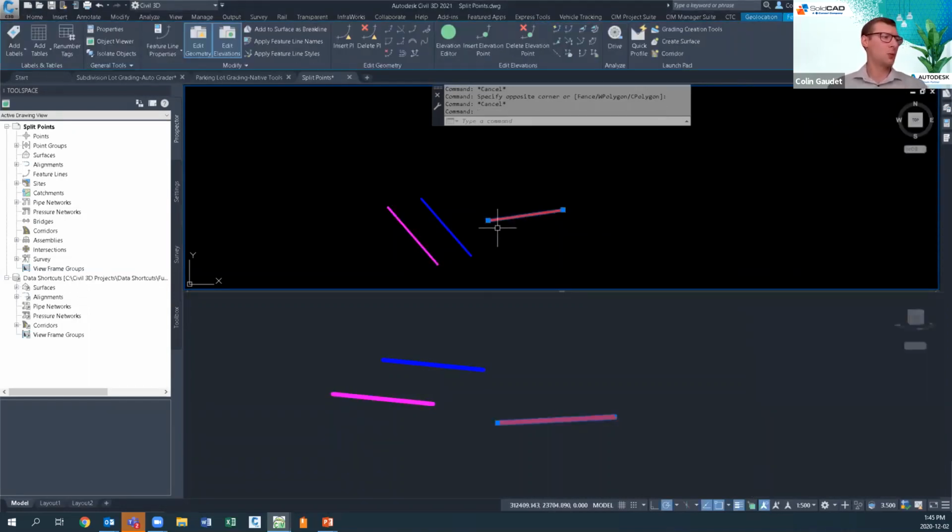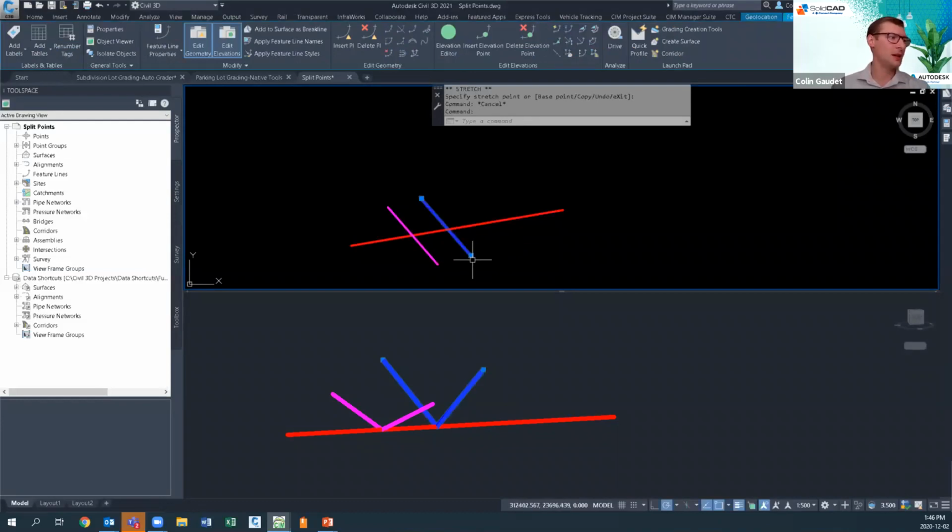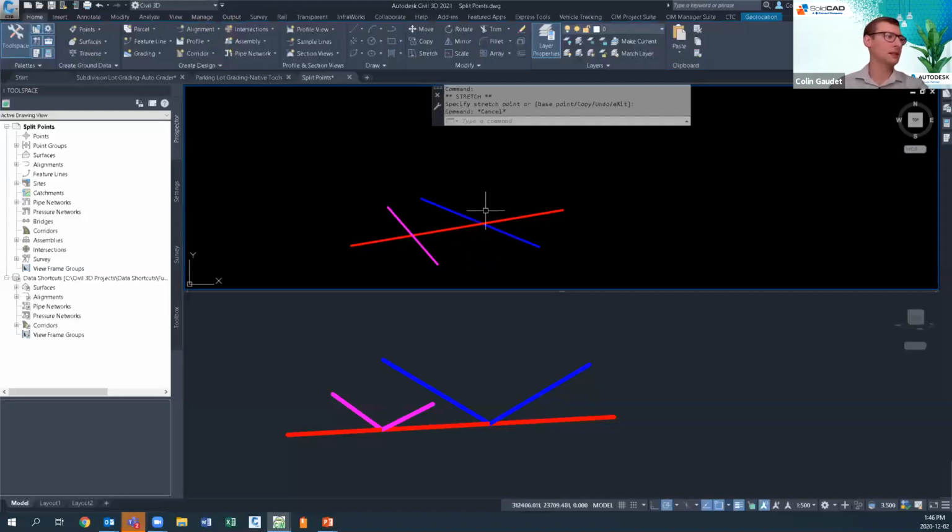Now if I take the red one and I bring it across both, again, still dictating those intersection points. The key difference here is if I take the blue feature line now and I move it, it doesn't dictate that intersection point. This is a level of control that we have when feature lines, and only when feature lines, are contained within a site.